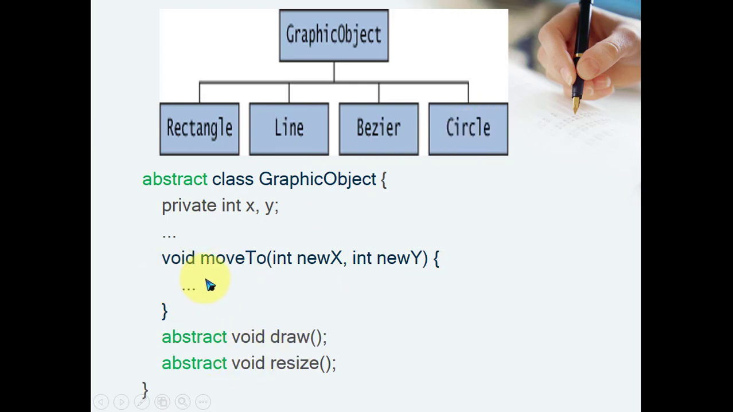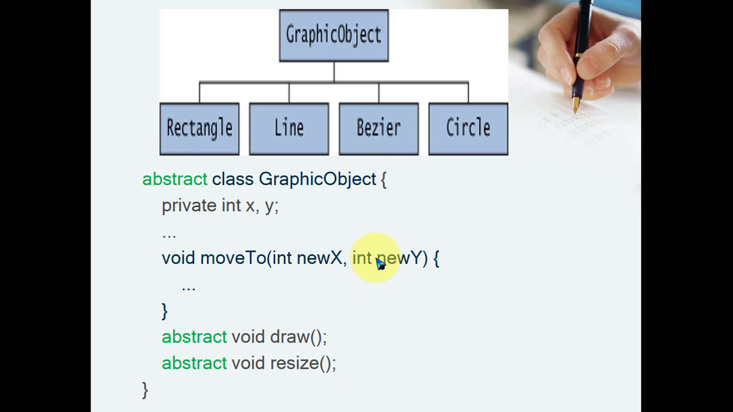And moveTo is available here, and this method you can just call using the rectangle object, because the moveTo implementation is available, and this method gets inherited into rectangle, line, Bezier and circle also. And that's why this method gets called, and xy coordinates are available. You just have to provide xy coordinates, and according to that your object can move.